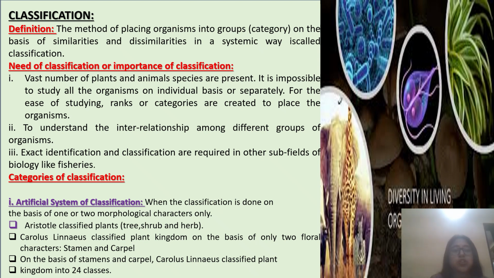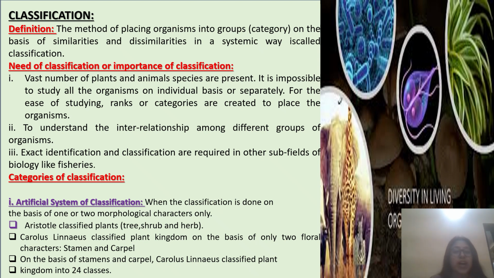Need of classification, or what is the importance of classification? A vast number of plant and animal species are present. It is impossible to study all the organisms on an individual basis or separately. For ease of study, ranks or categories are created to place the organisms. And to understand the interrelationship among different groups of organisms, exact identification and classification are required in other subfields of biology like fisheries, apiculture, sericulture, etc.